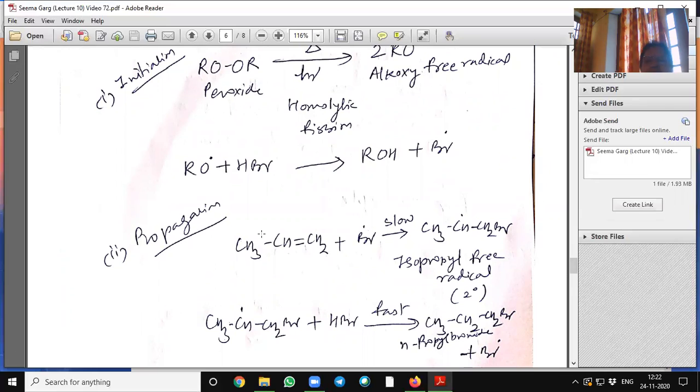In the propagation step, the bromine free radical is added to the propene or alkene. It is a slow step and forms the isopropyl free radical, because the secondary free radical is more stable.